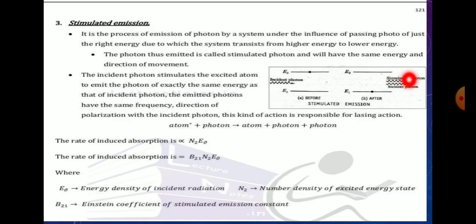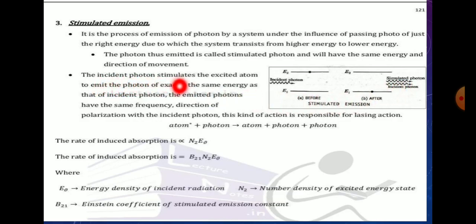There the atom comes down to the ground state. The photons thus emitted are called stimulated photons and will have the same energy and direction of movement.